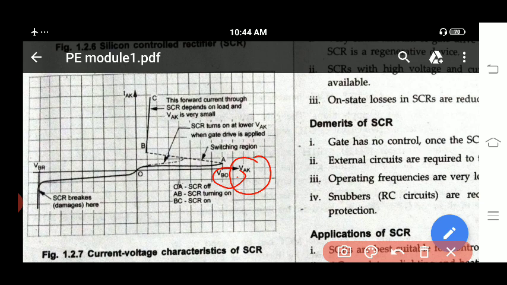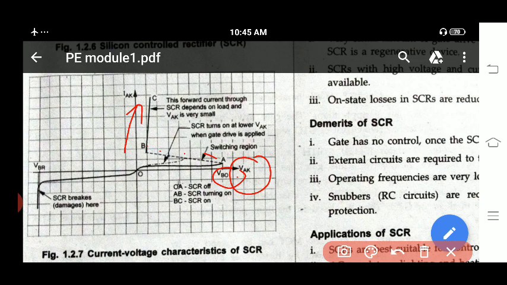Up to this point you have some leakage current. Whenever VAK reaches VBO, then SCR gets turned on, then current starts to increase. All this dotted line represents the turning on of the SCR.